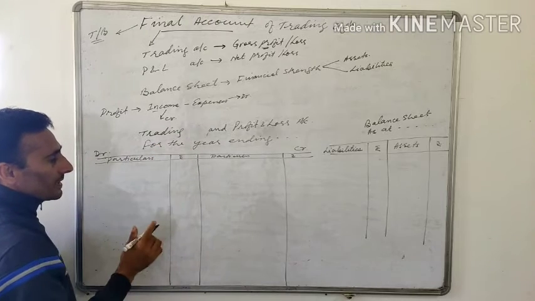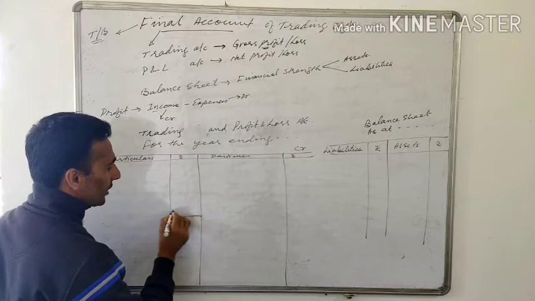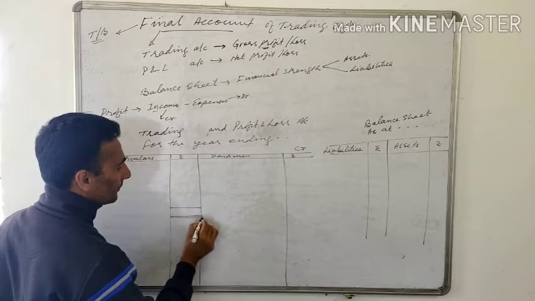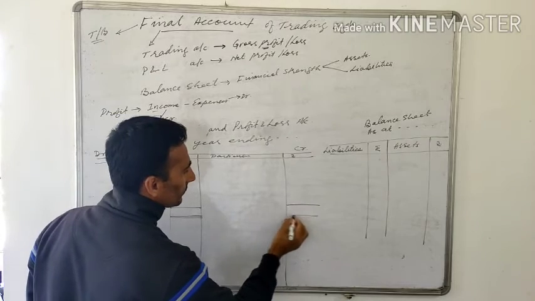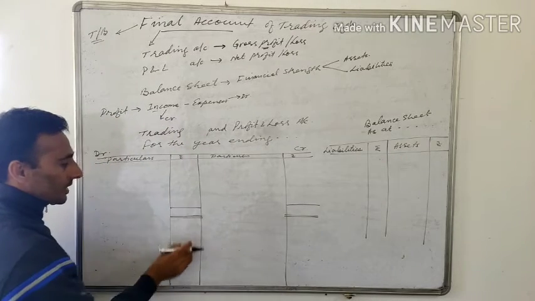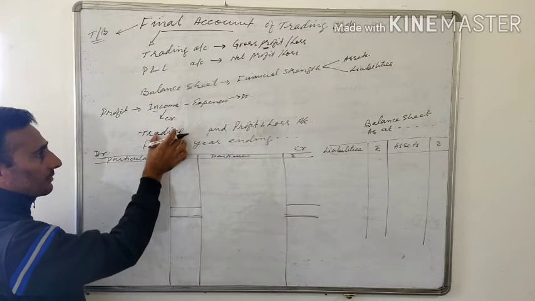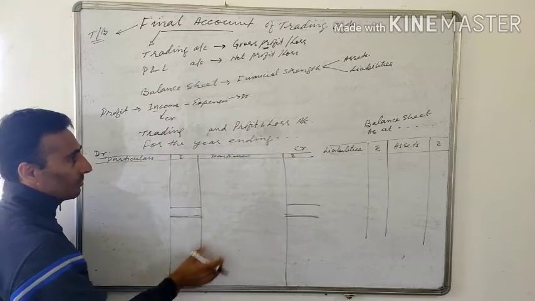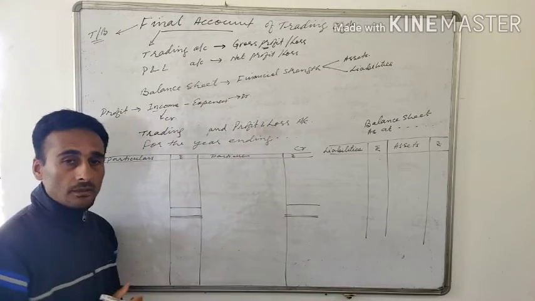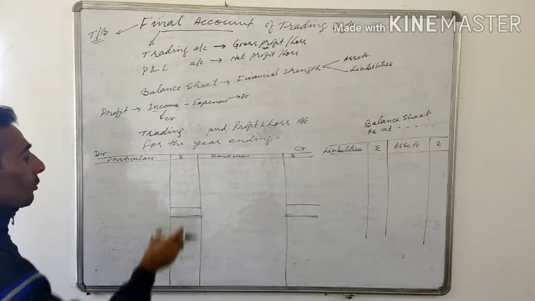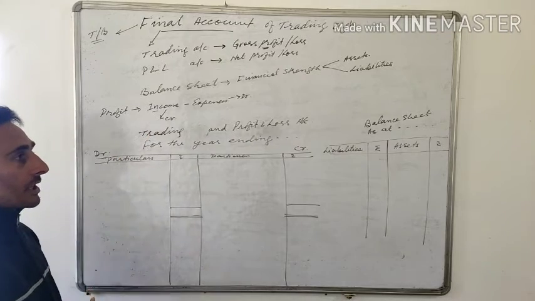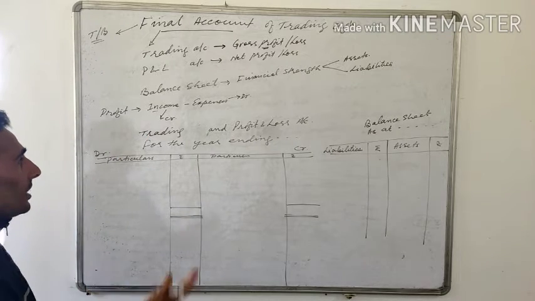Now this income statement will be divided into two parts like this: the first part and the second part. The first part is related to the trading account. The second part will be related to the profit and loss account. When you prepare the trading account, you take expenses and income as explained.